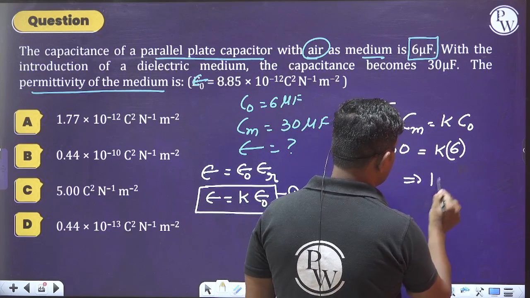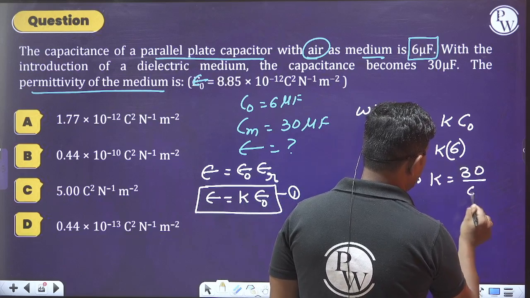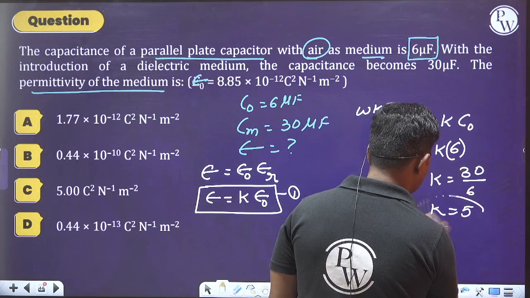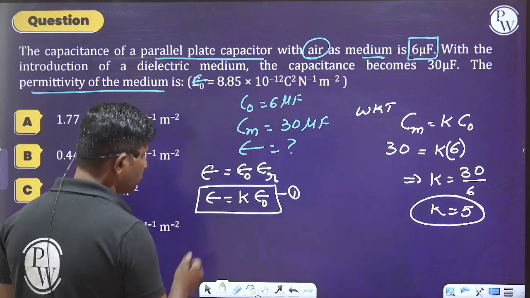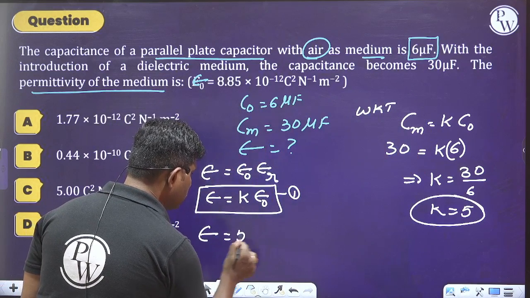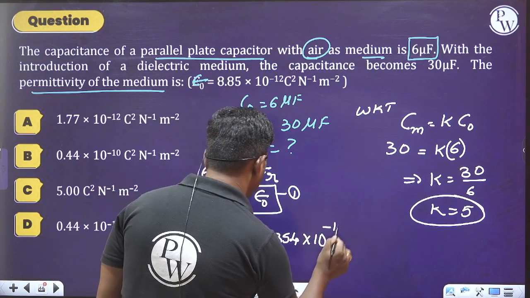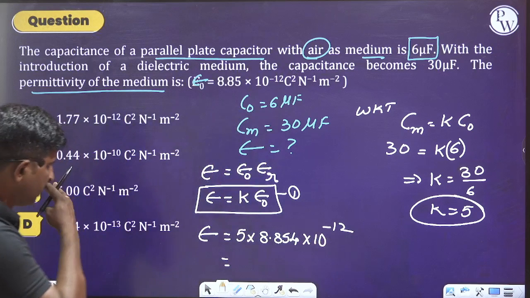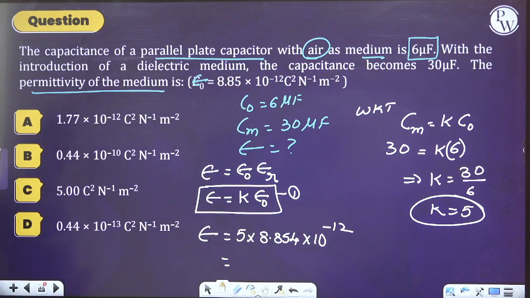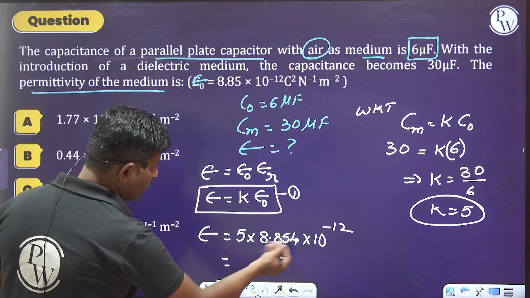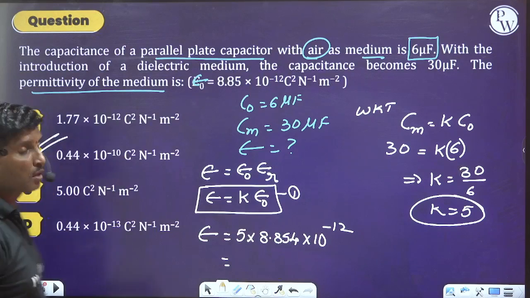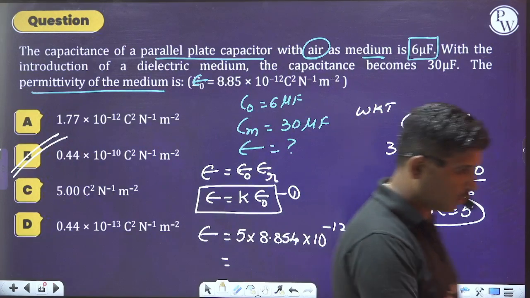So K becomes 30 divided by 6, which is equal to 5. Therefore epsilon is equal to 5 into epsilon naught, which is 8.854 × 10^-12. We get approximately 44, so we can go with 0.44 × 10^-10. That is option B, the right answer.